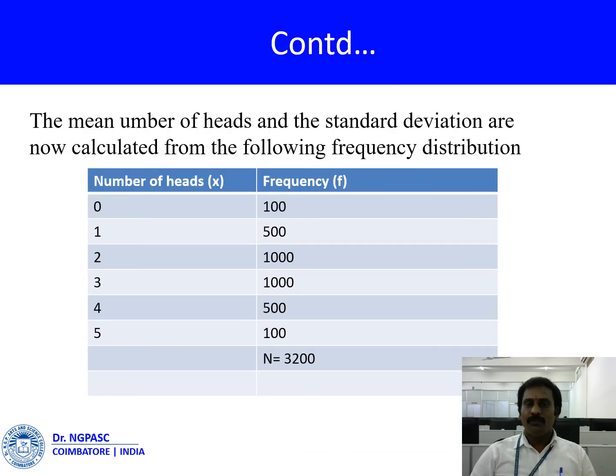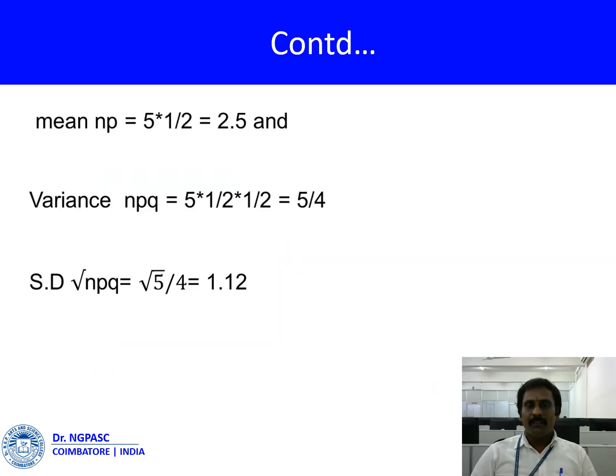Last, the conclusion. The mean number of hits and the standard deviation are calculated from the following frequency distribution. You write the number of hits, and the frequency values are already given. So N, the total, is 320. Then the mean is equal to np, where small n is equal to 5 and p is 1/2. This is 2.5. The variance is npq, which is 5 times 1/2 times 1/2, equal to 5/4. Again, the standard deviation is the root of npq, which is root of 5/4, approximately 1.12.